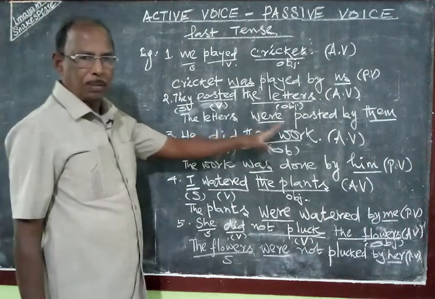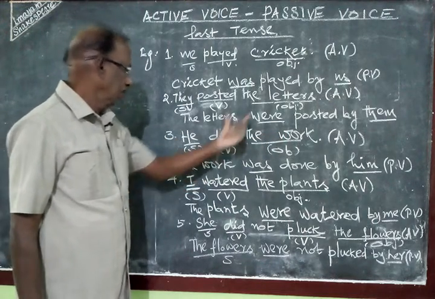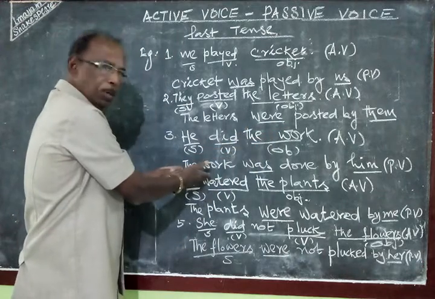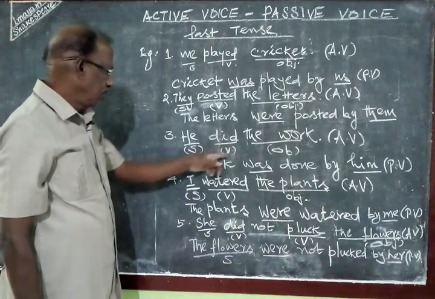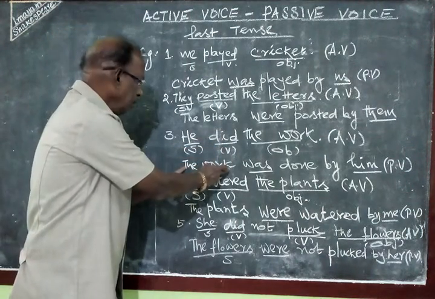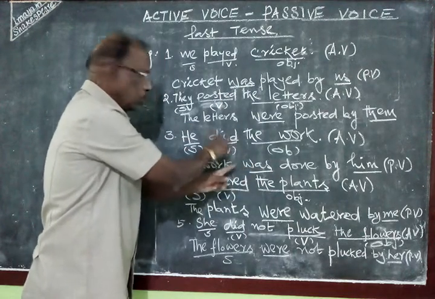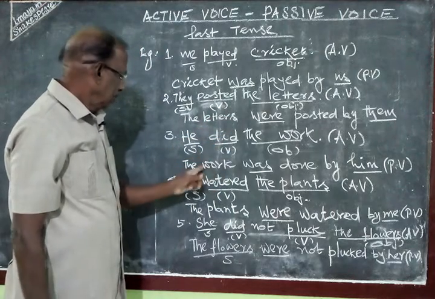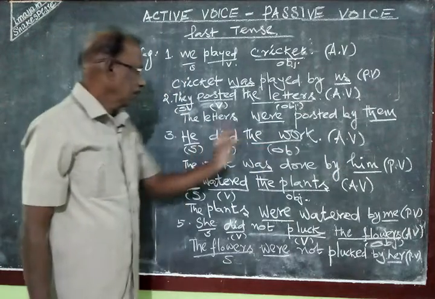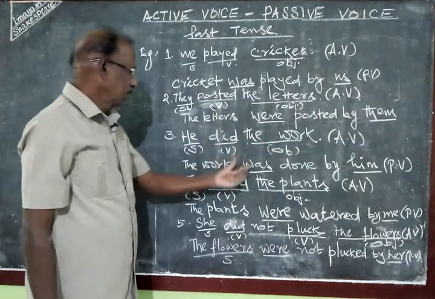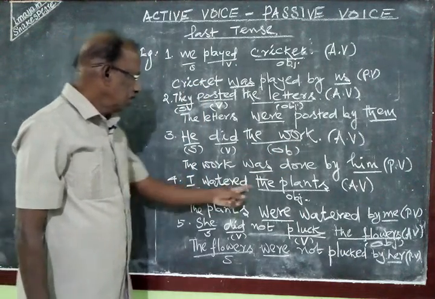He did the work. Did is the past verb. He did the work. Again the work, the object, will become subject. The work. Since did is the past form of the verb and the work is singular, we are using was, like cricket. The work was done. So that's why the work was done by him. He will become him. So the work was done by him. Is it clear?